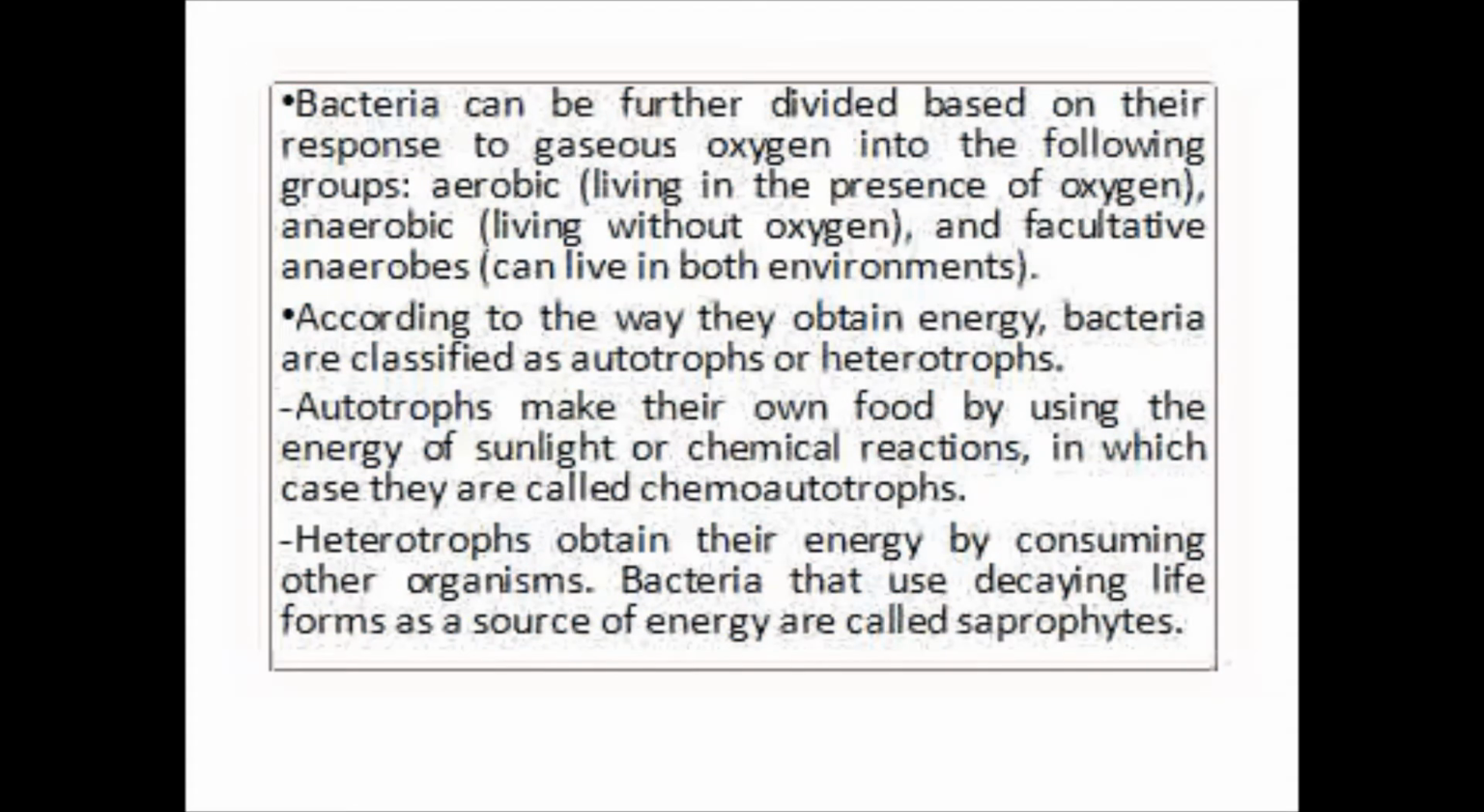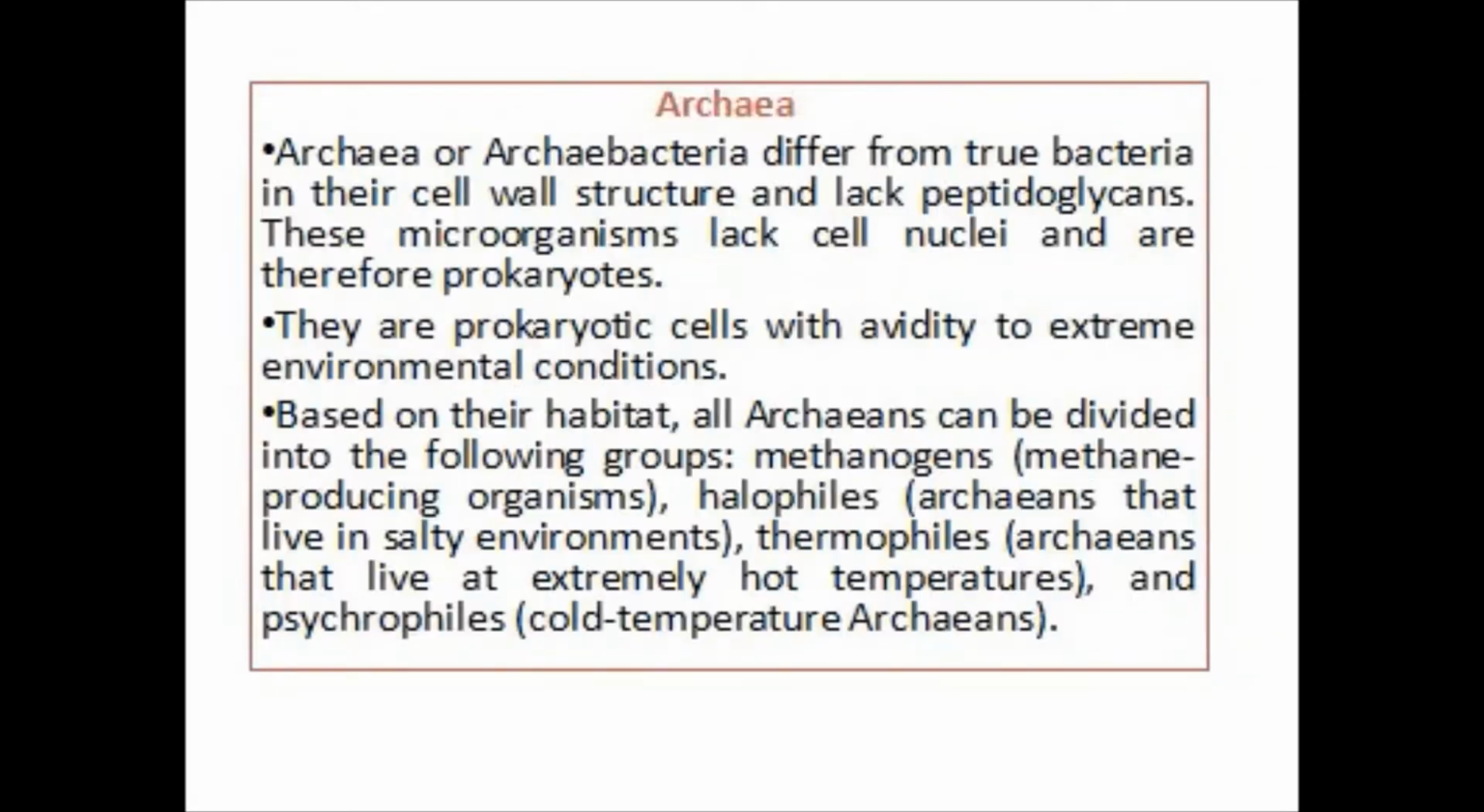According to the way they obtain energy, bacteria are classified into autotrophs and heterotrophs. Autotrophs make their own food by using energy from sunlight or chemical reactions, in which case they are called chemoautotrophs. Heterotrophs obtain energy by consuming other organisms. Bacteria that use decaying life forms as a source of energy are called saprophytes.